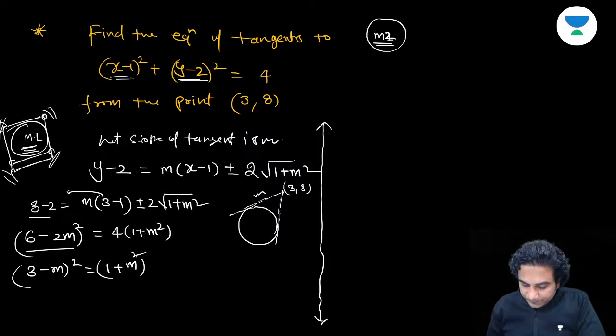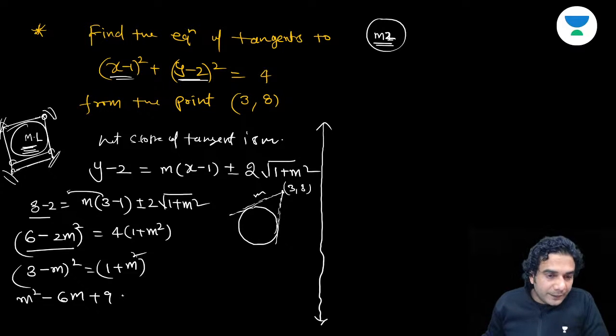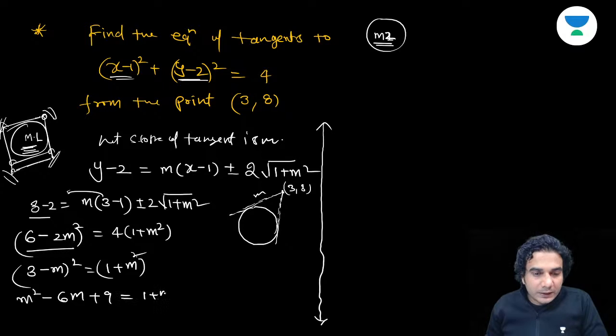Check your calculation. That funda we are going to use in the second method, okay, Raghav. So I'll check your calculation error also because you have done some error. After that, you can see m square minus 6m plus 9. This is going to be the equation 1 plus m square. And you can see m square will get cancelled.